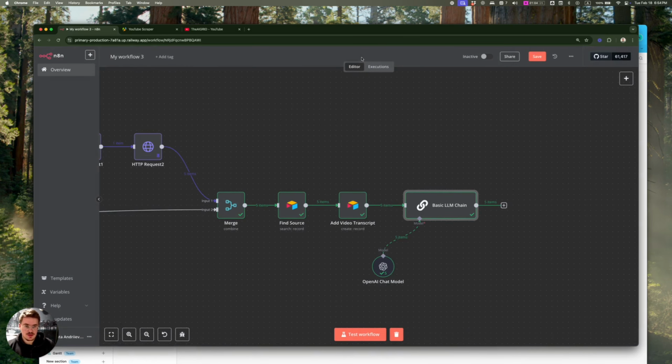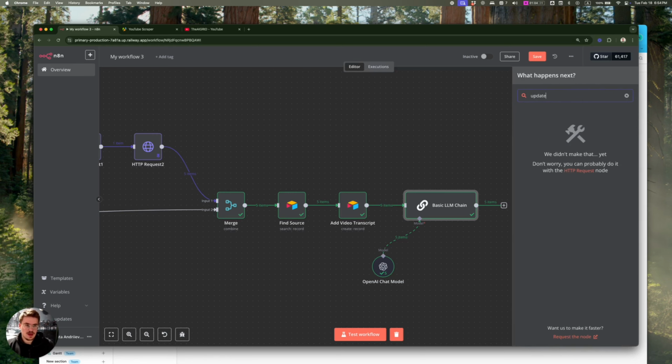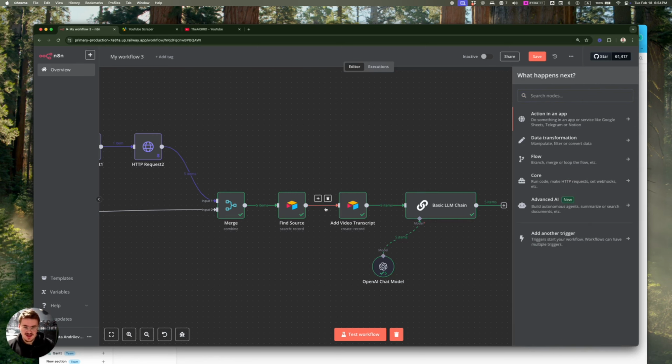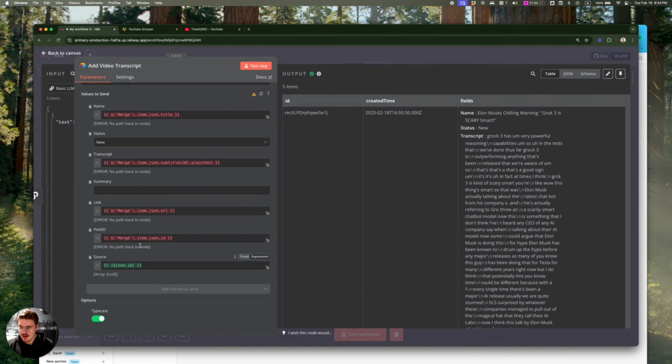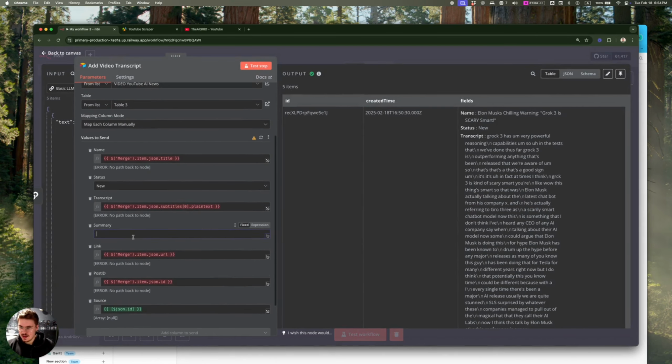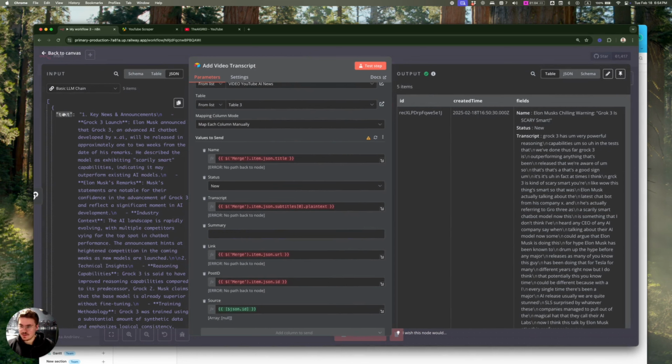And now what we can do is just update Airtable. But maybe what we could do is just move this module here where we add video transcript and just add the summary from here.